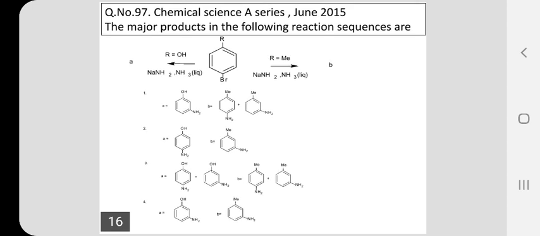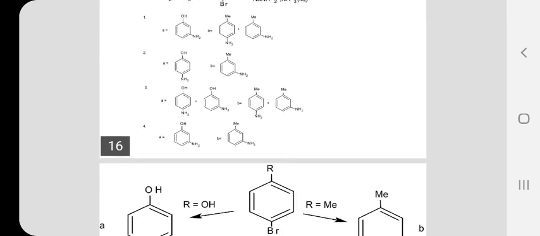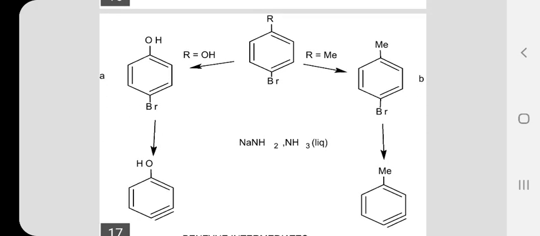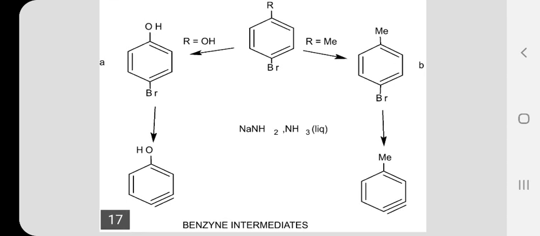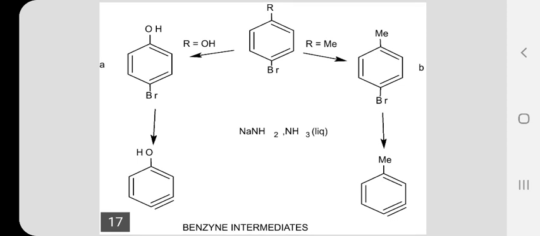Now, which one is the correct answer? So, let us work it out. You do some rough work. Try to write the mechanism of aromatic nucleophilic substitution of the compounds. See, the starting material is bromophenol. When R is equal to OH, we have the bromophenol. When it is treated with sodamide and liquid ammonia, you have the benzyne intermediate, phenol benzyne intermediate.